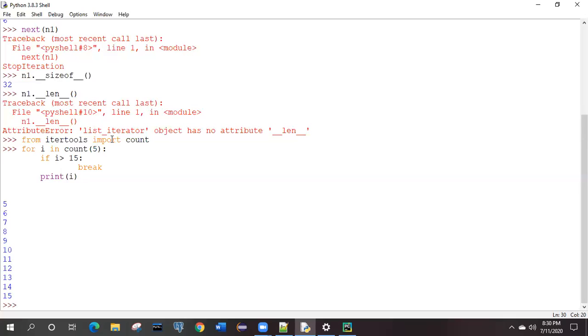Third one, in the count, after the value you have given, put a comma and give the steps, up to what steps it should follow. If you are not giving anything, by default steps will be 1, right? If you want the value to go in 2 steps, just specify that also.